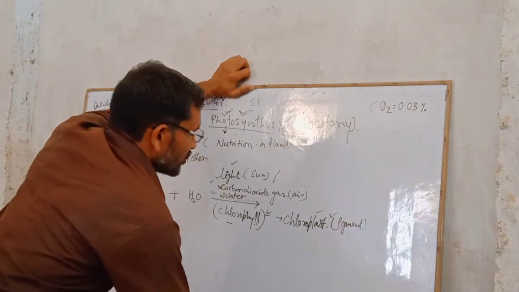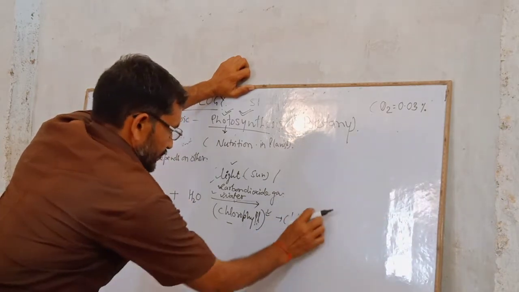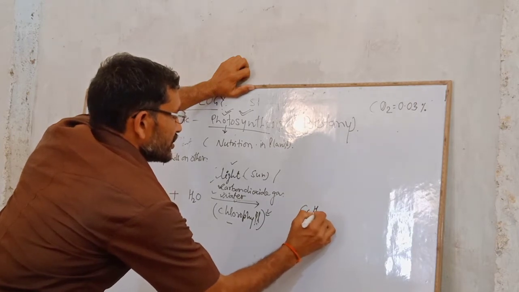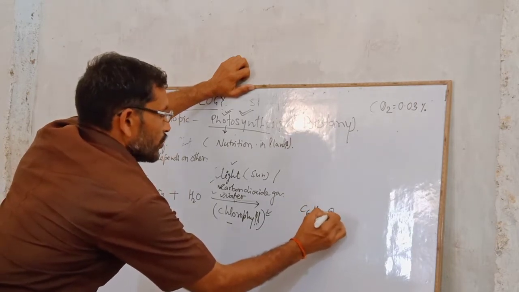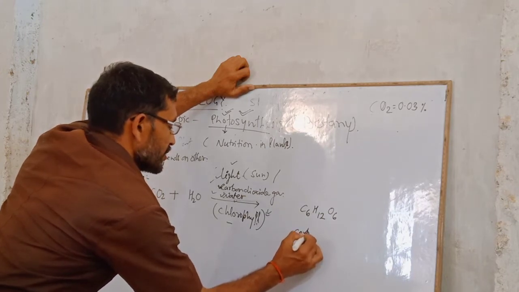That is C6H12O6. That is carbohydrate. Glucose.